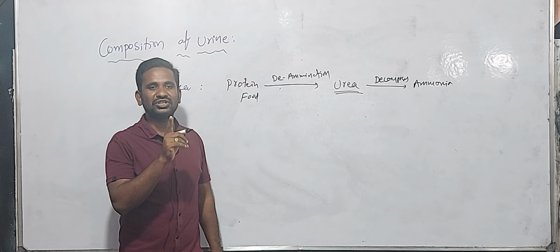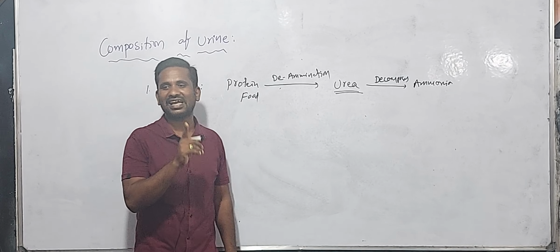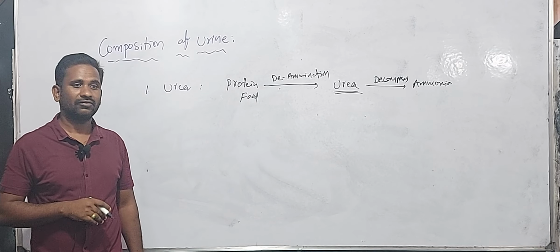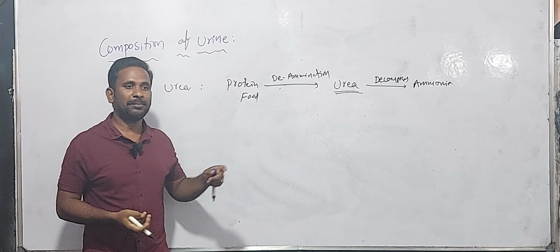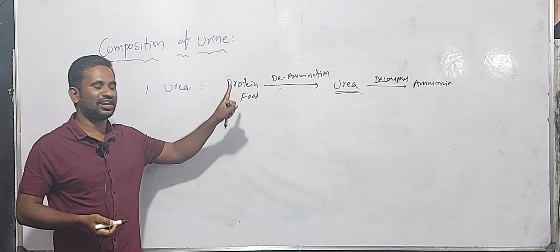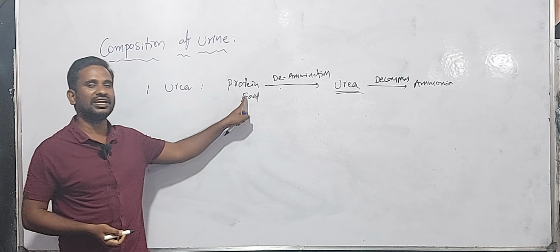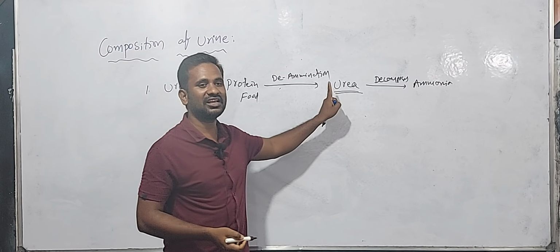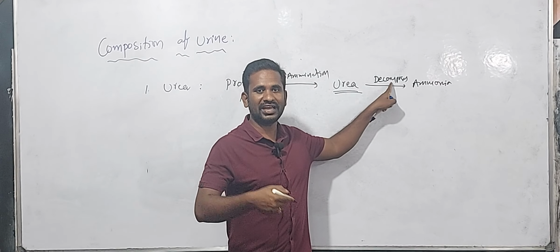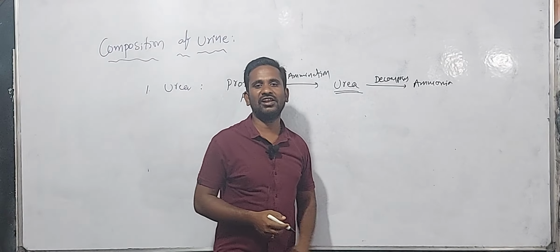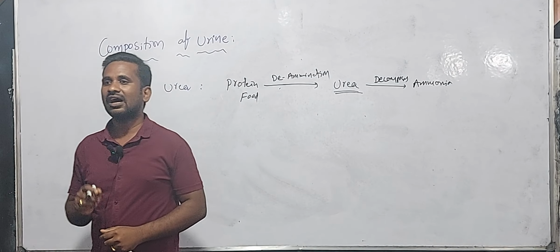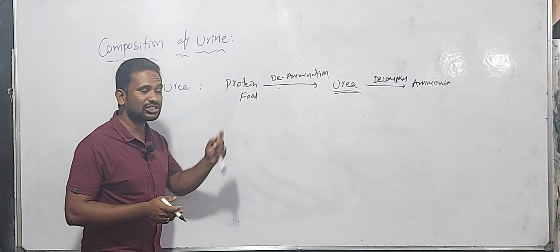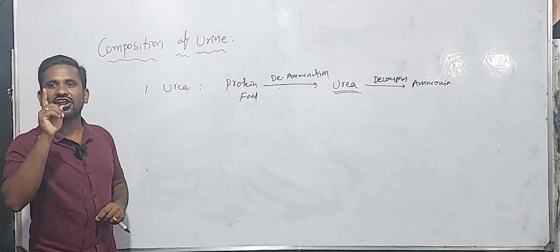Ammonia is a dangerous, very poisonous excretory material in our body. How is it prepared in our body? In this manner: when you take protein-containing food, it undergoes the deamination process. It forms urea, and that urea undergoes decomposition, so it forms ammonia. Ammonia is very poisonous to our body. This also decides the nature of the urine.